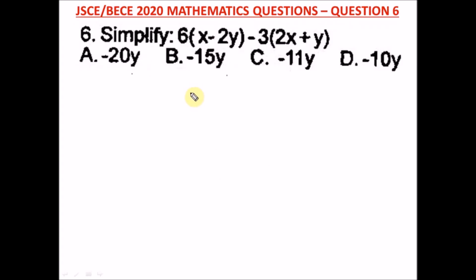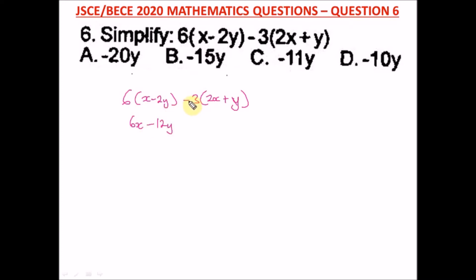Question 6 of the Junior WAEC 2020 Mathematics Past Question, that's your BECE exam. It says simplify this. So we have to open up the brackets, we distribute. Here we have 6 in parentheses x minus 2y minus 3 in parentheses 2x plus y, close the bracket. So let's open up this bracket now. We do 6 times x, that's 6x. 6 times minus 2y, we're going to get a minus 12y.